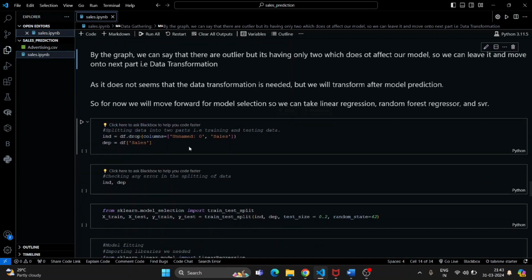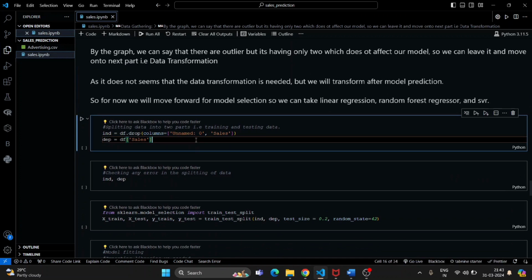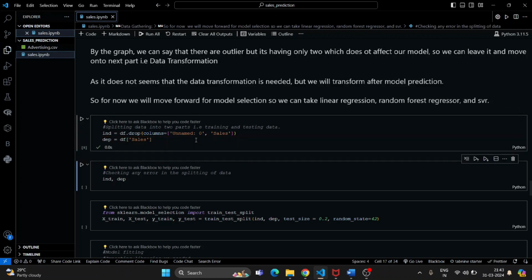So now we will move forward to model selection. We can take linear regression, random forest regressor, and SVR. So taking the columns as independent and dependent variables, I will check how they look.